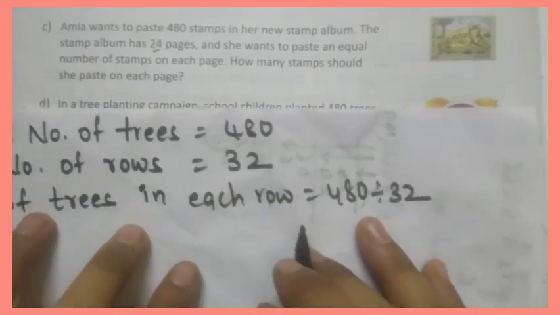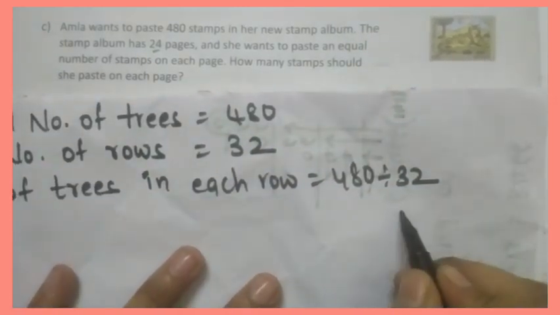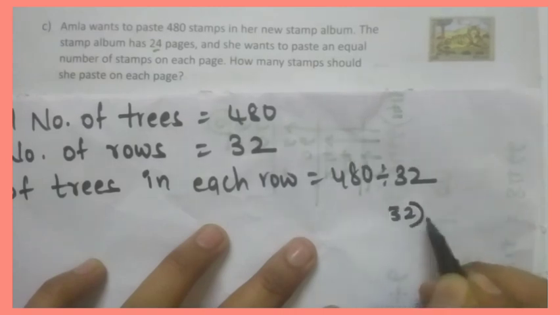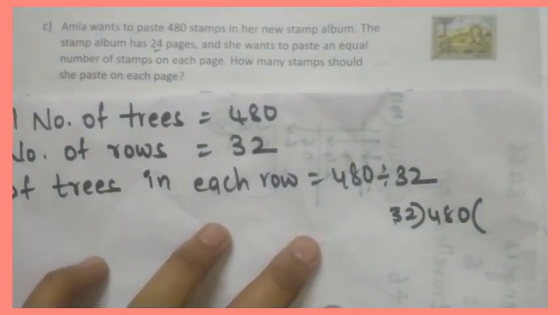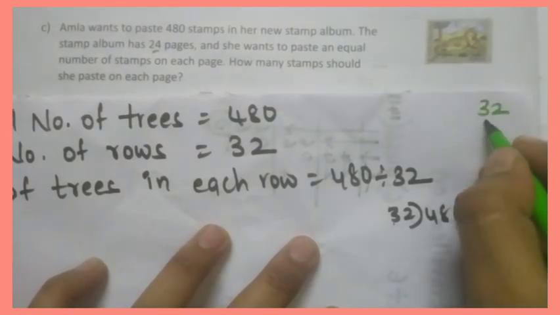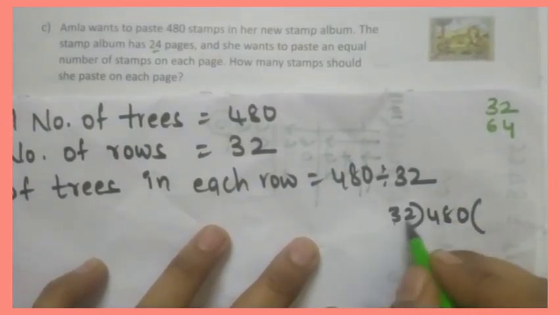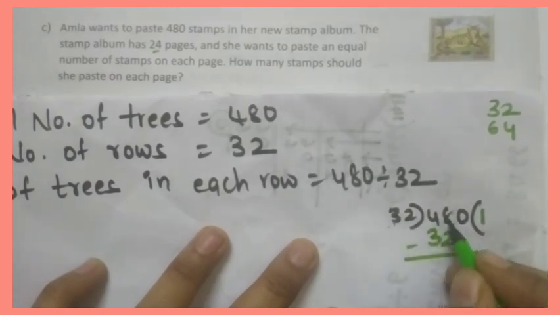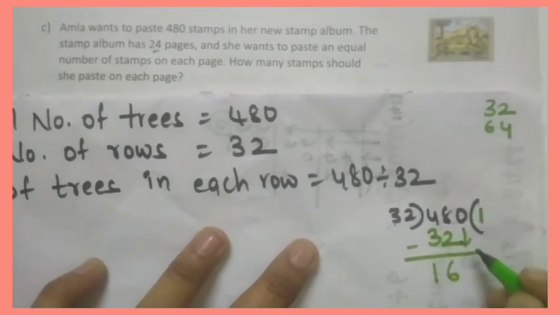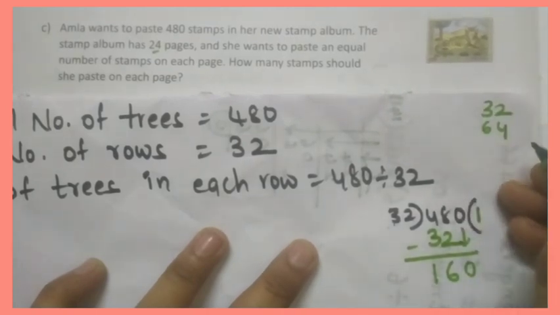Okay. Look here. 480 divided by 32. 32 ones are 32. 32 twos are 64. So we'll take ones. 32 ones are 32. Okay. 8 minus 2 is 6. 4 minus 3 is 1. So we'll take this 0 here. Okay. 32.